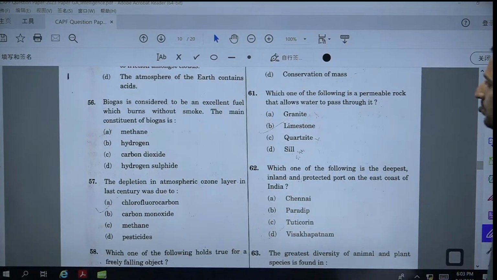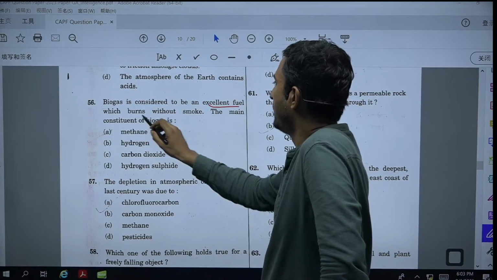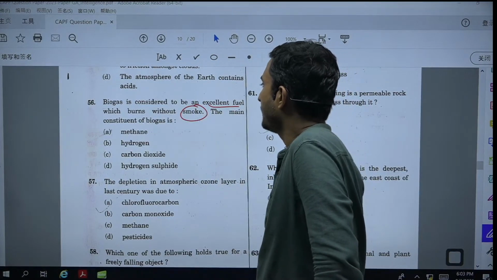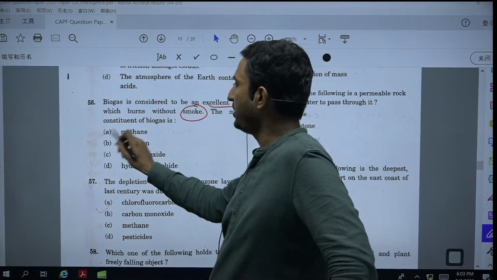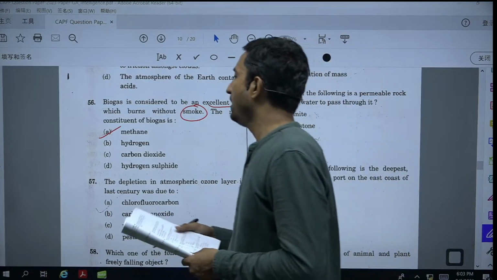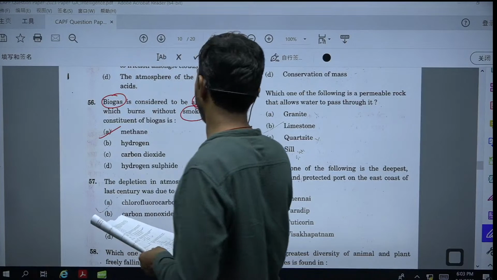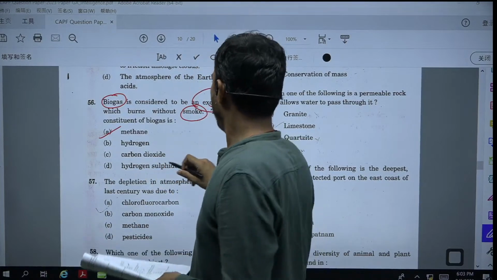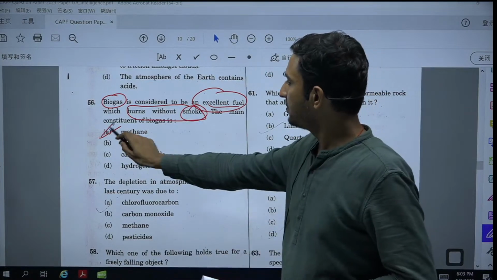Okay. So biogas. Biogas is considered to be an excellent fuel which burns without smoke. The main constituent of biogas, which burns without smoke, is methane. The right option is methane. Methane is the main constituent of biogas and is an excellent fuel which burns without smoke. So the right answer is methane.